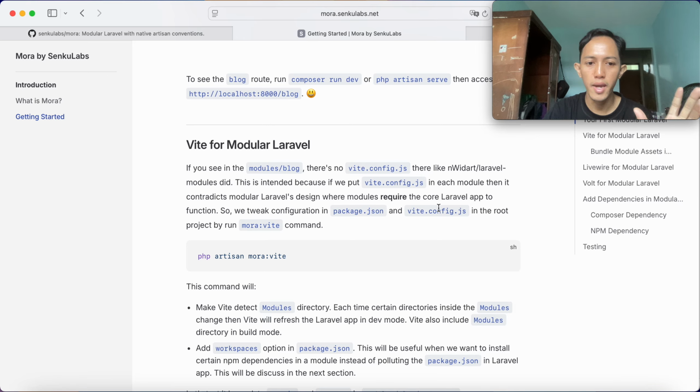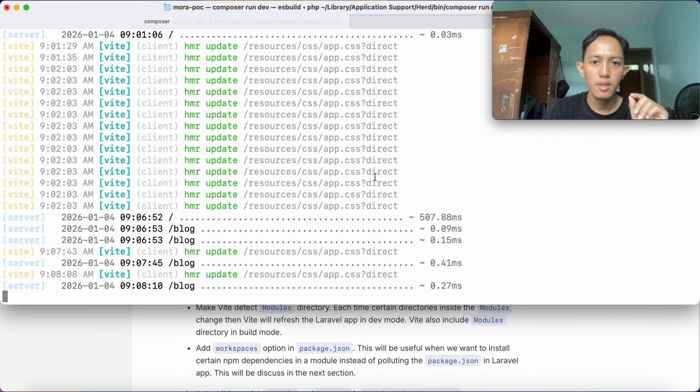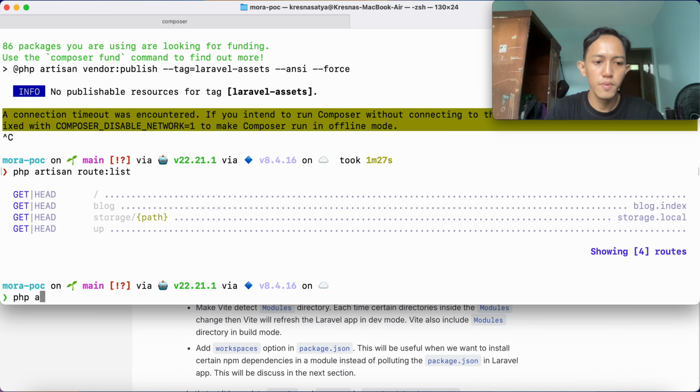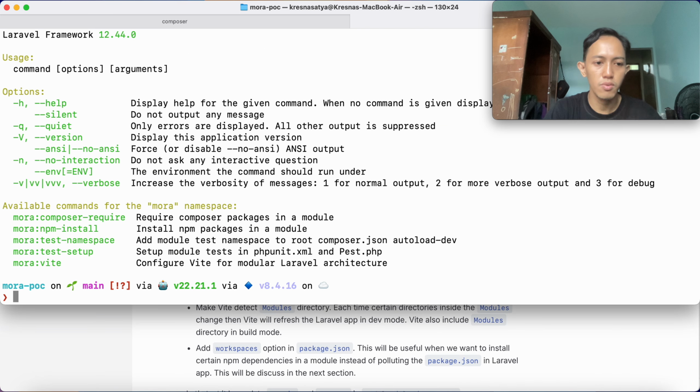the mora vite command. So let's run PHP artisan mora here. Let's see what we have. So we have mora vite, we have mora test setup, which I will give you in the next section, and then test namespace and npm install and composer require.